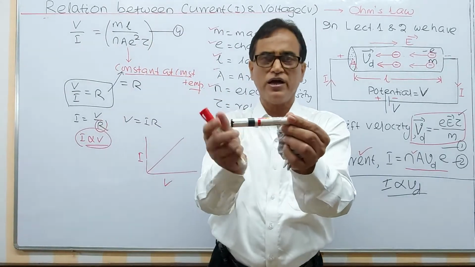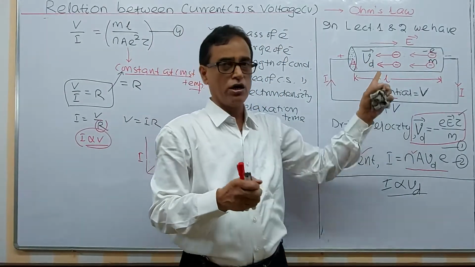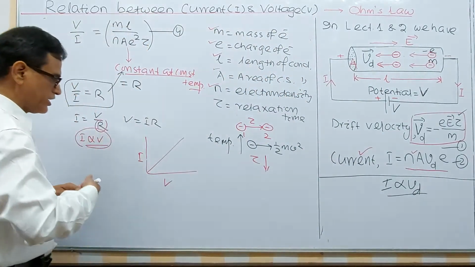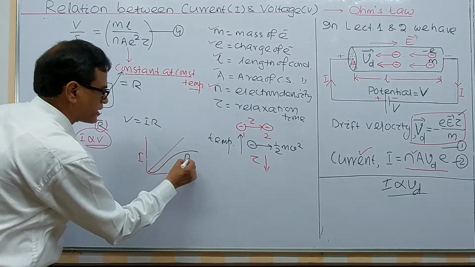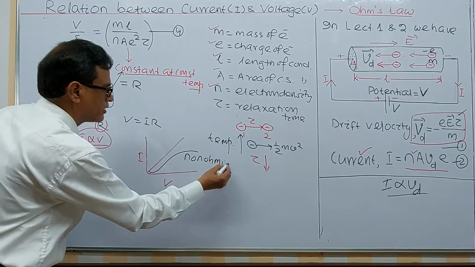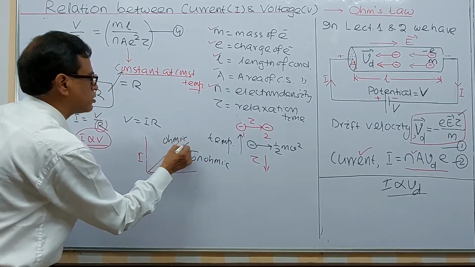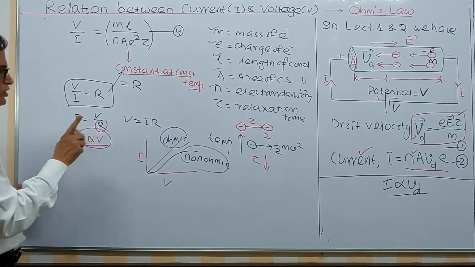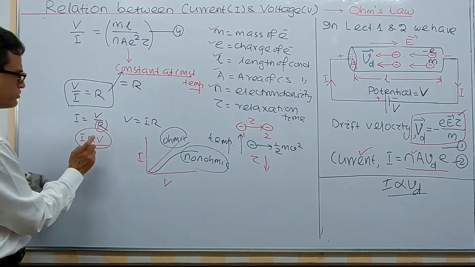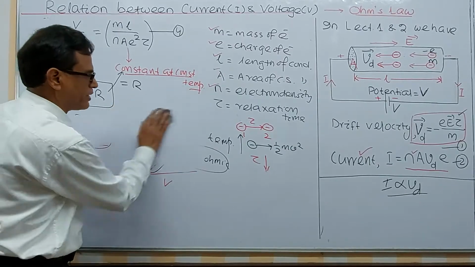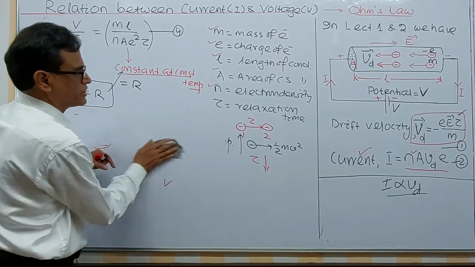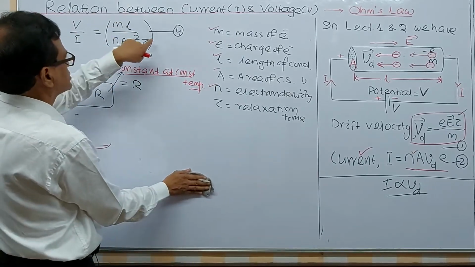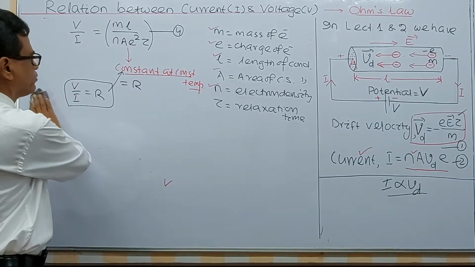If any conductor across which you apply the voltage, the current does not give a straight line, that will be called non-ohmic, and if this is true, this is called ohmic. That's why for Ohm's law to be satisfied, current must be proportional to voltage. That's why at constant temperature, remember this one, this remains constant. If temperature changes, this changes, automatically this factor changes. That's why this is the very well known Ohm's law.